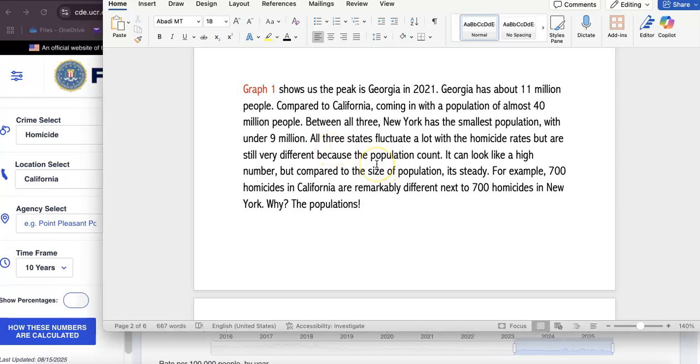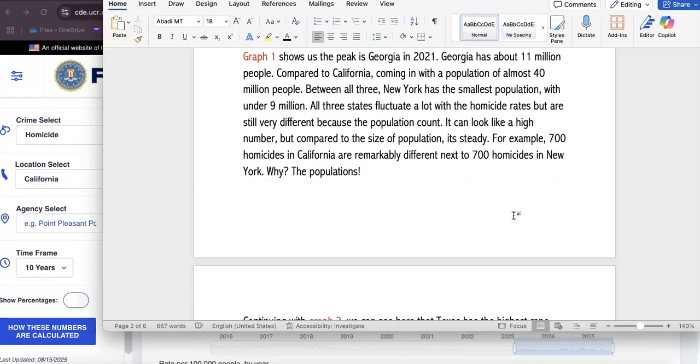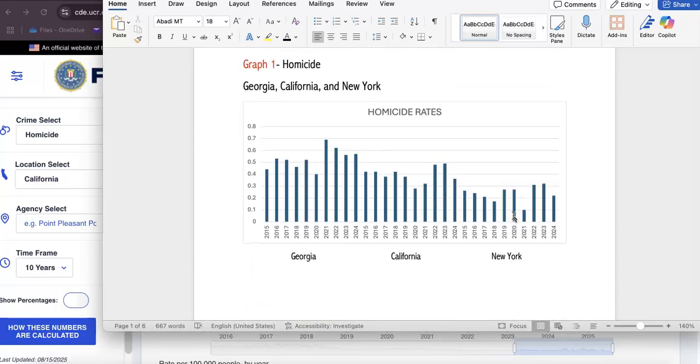As you can see, all three states fluctuate quite a lot with their rates, but they are very, very different relative to the population count. So it can look like a high number, but compared to the population size, it's pretty steady. For example, 700 homicides in California are remarkably different compared to 700 homicides in New York. Why? That's because of the populations, as you can see right over here.